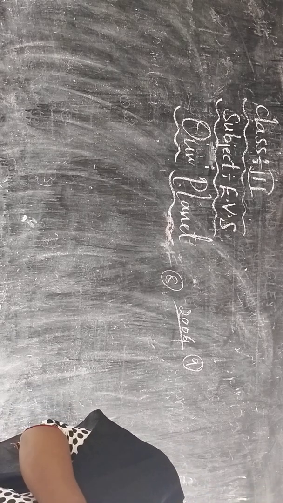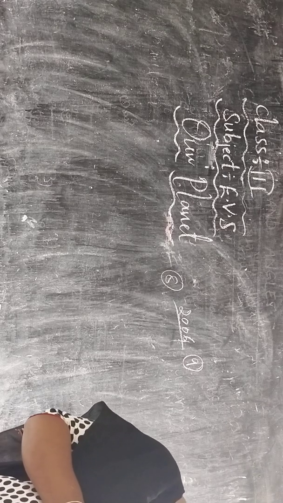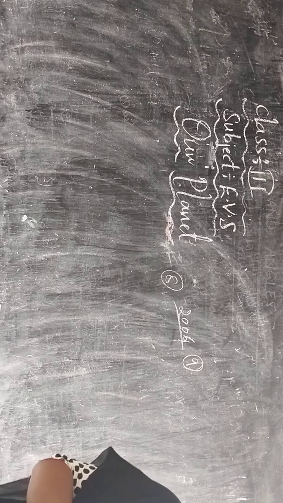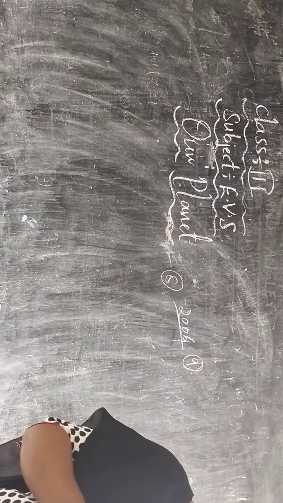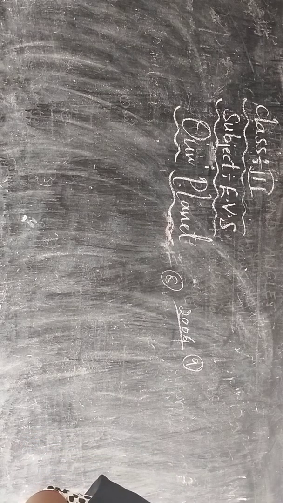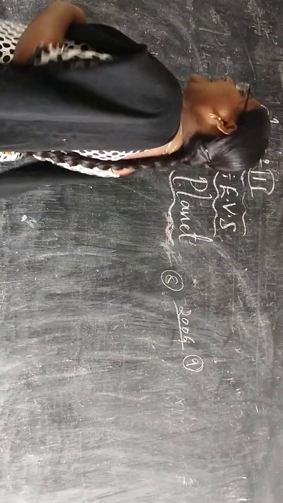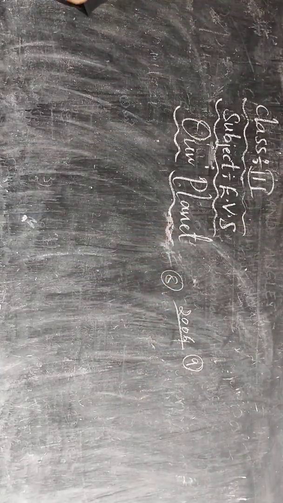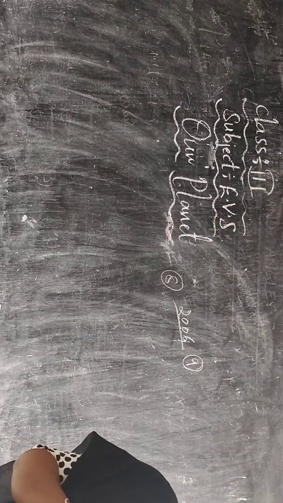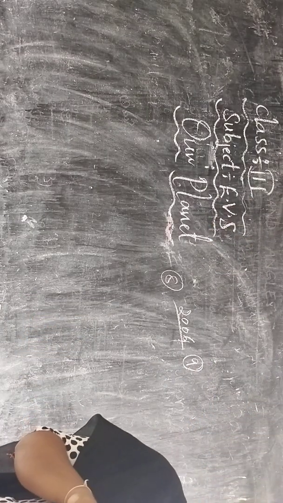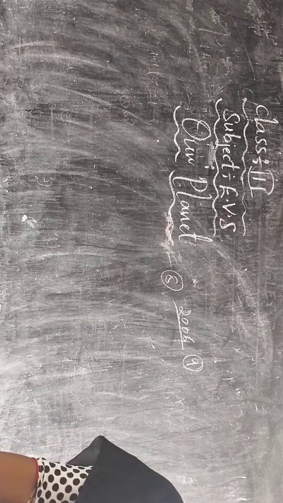The 4 planets are larger planets. Which planets are larger planets? Uranus, Neptune, Saturn and Jupiter. These 4 planets are larger. And which planets are small planets? Mercury, Venus, Earth, Mars. These are all small planets.